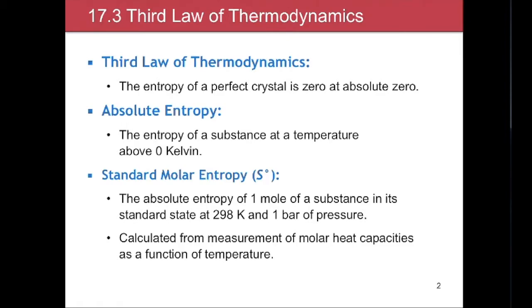In other words, the entropy of a crystal with no impurities, so this is a crystal that is composed of one single element. It is all arranged perfectly in a crystal. So the entropy of that crystal at absolute zero, which is 0 degrees Kelvin, is zero. So the entropy of that particular system is zero.